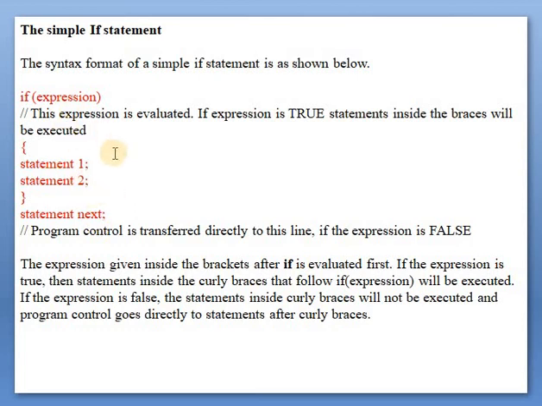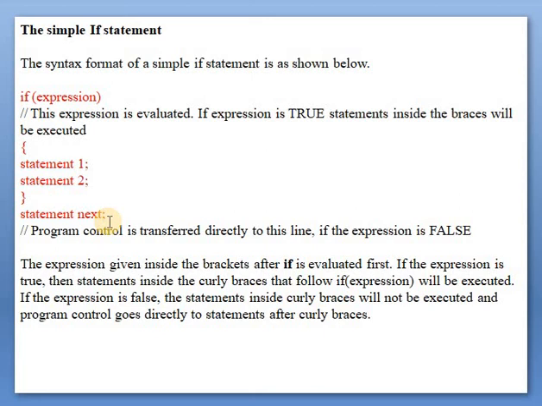What will happen in this program? First, the expression which is written in the if bracket is evaluated. If the value of the expression is true, then only it will execute statement 1 and statement 2. But suppose the expression gives a false result, then it will directly execute statement next.